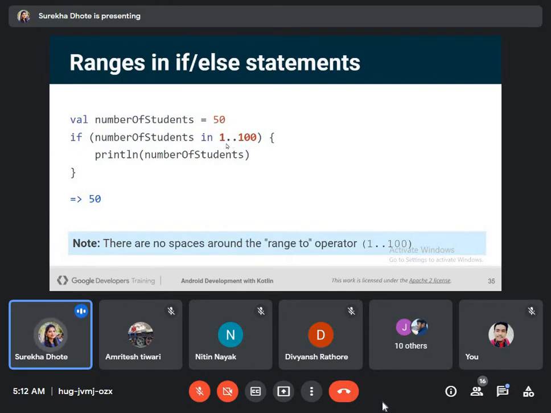So number of students will be checked between 1 to 100. The value of the number of students variable is 50. 50 is in the range of 1 to 100. So this condition is fulfilled and the output will be 50.